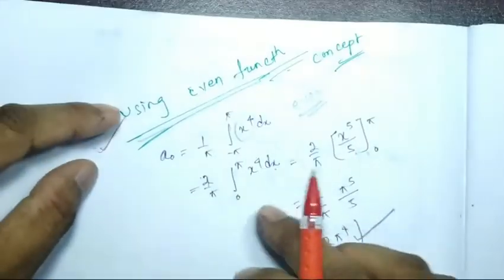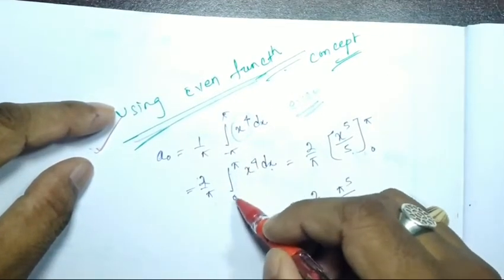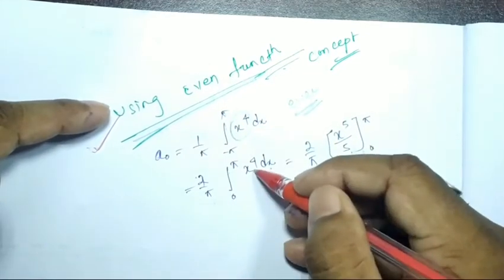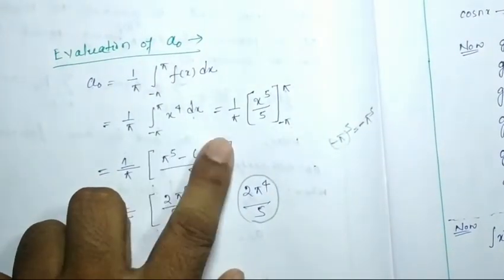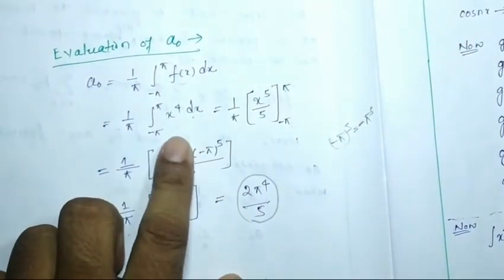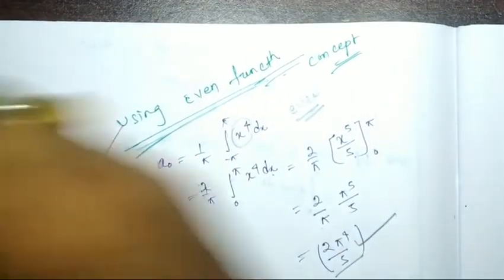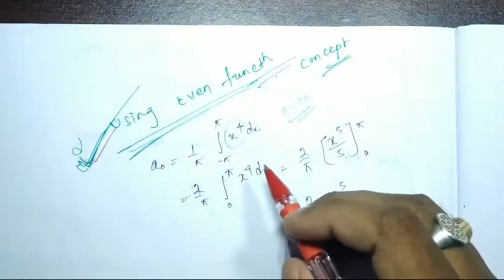See, here you only have to put the limit pi, and you need not put 0, because we know that if you put 0 it will be 0. But here you have to put two limits, so much more steps are required as compared to this one. So I would suggest that you go with this. Whenever you are dealing with even and odd functions, you have to use this method.